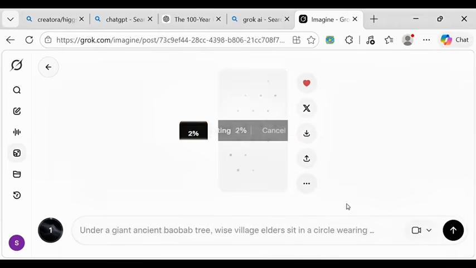So this is how you are going to be extending it. All you need to do is copy the prompt from ChatGPT, and you click on extend. You extend it with 6 seconds, click on extend again, and extend it with another 6 seconds. So this is how you do it, and you create the full video.